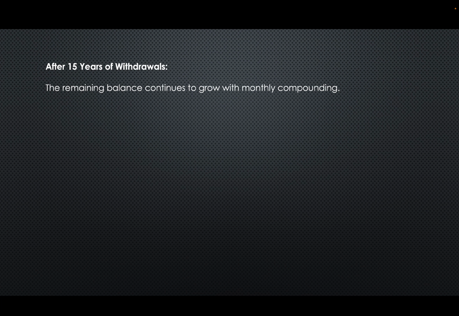After 15 years of withdrawal, the remaining balance continues to compound monthly as well. So your final remaining balance after withdrawing 8.1 CR is still 9 CR. So if you invest 15,000 monthly at the age of 25, after 30 years you can withdraw 8.1 CR, and after 15 years you'll have 9 CR left.